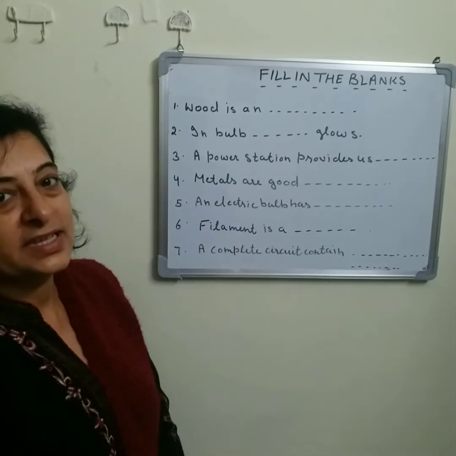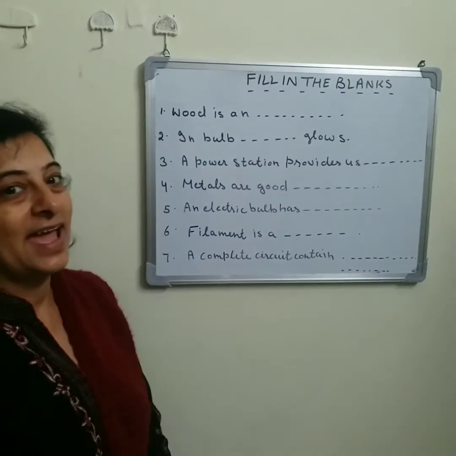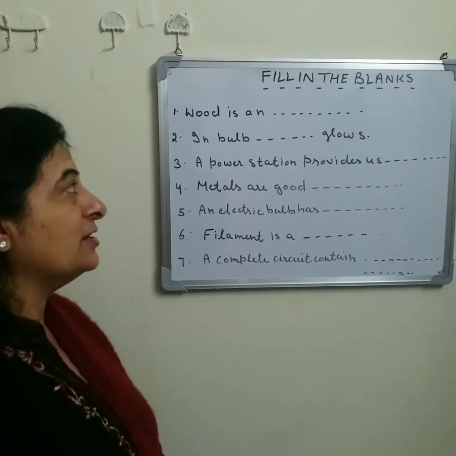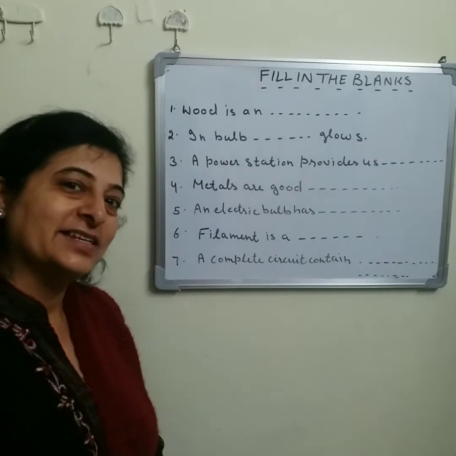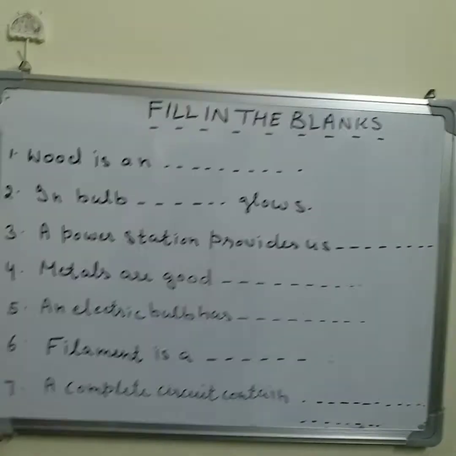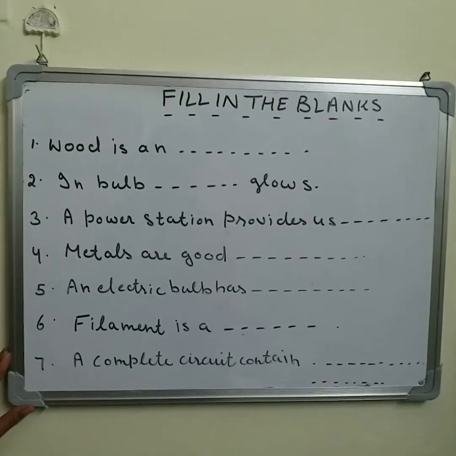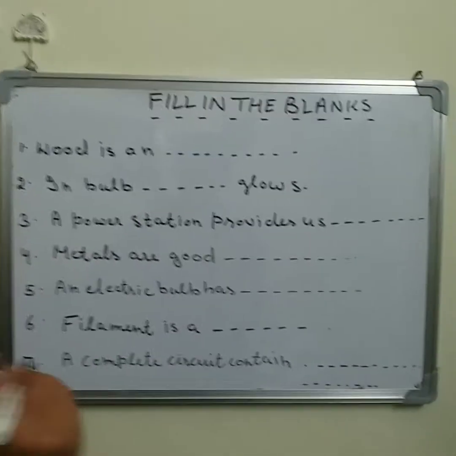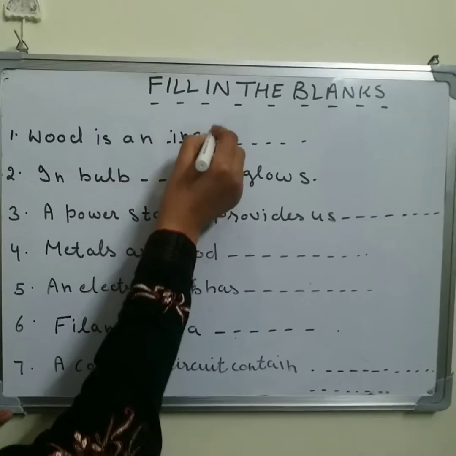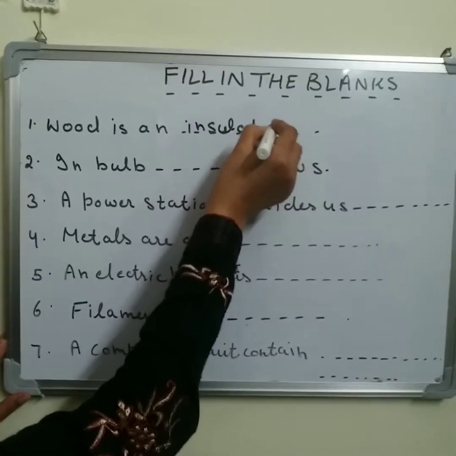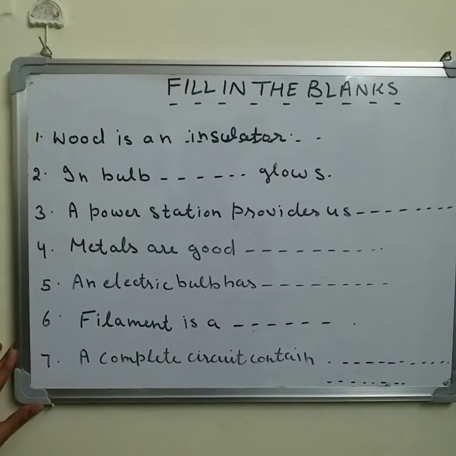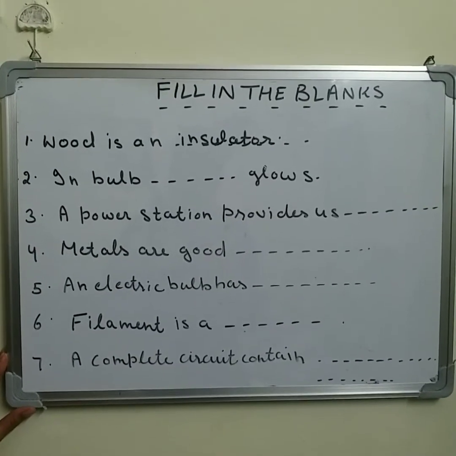Now we will revise the topic electricity and circuit. Are you ready? So first of all, we will try to complete the sentences. First of all, wood is an. So wood is a conductor or an insulator. Yes, wood is an insulator. Wood is an insulator of electricity. It does not allow electricity to pass through them.